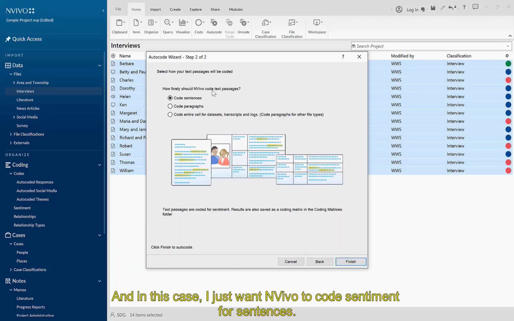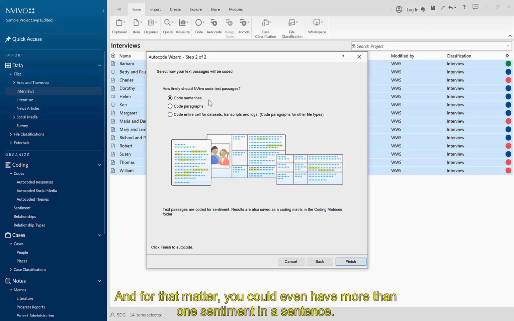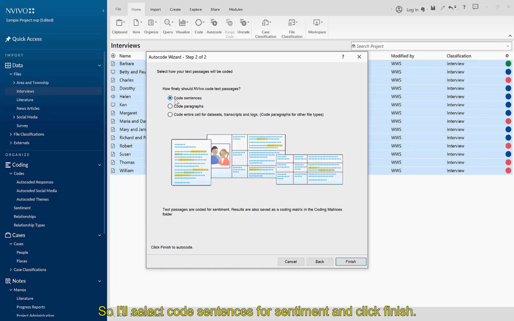And in this case, I just want NVivo to code sentiment for sentences. Paragraphs could be too much because you could have more than one sentiment in a paragraph. And for that matter, you could even have more than one sentiment in a sentence. So I'll select Code Sentences for Sentiment and click Finish.